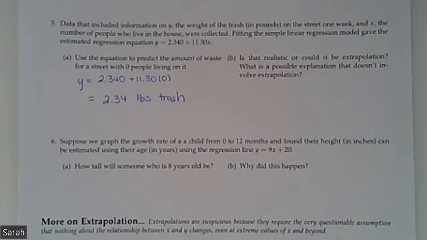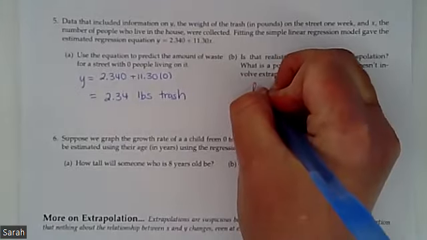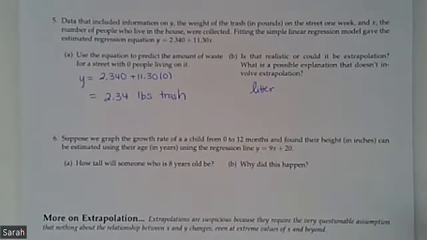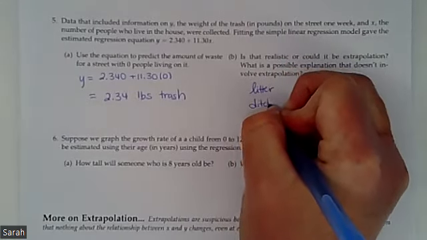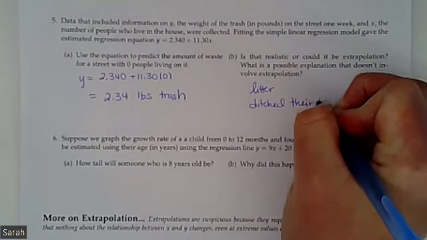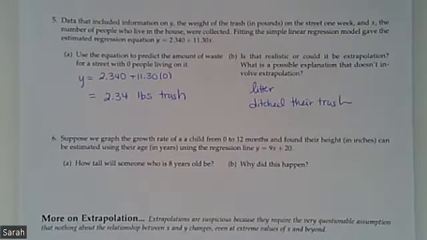But let's think about some other possible explanations here. Maybe this is something like litter that's blowing around on the street. Maybe somebody drove through and ditched their trash. Maybe there's construction going on, so there's no one living there right now, but that process of construction generates trash. So there could be several different reasons why this wouldn't be extrapolation. So this is one we'd want to look at the data a lot more closely to make a determination as to where our good interpolation values would be versus where we're running into that extrapolation.